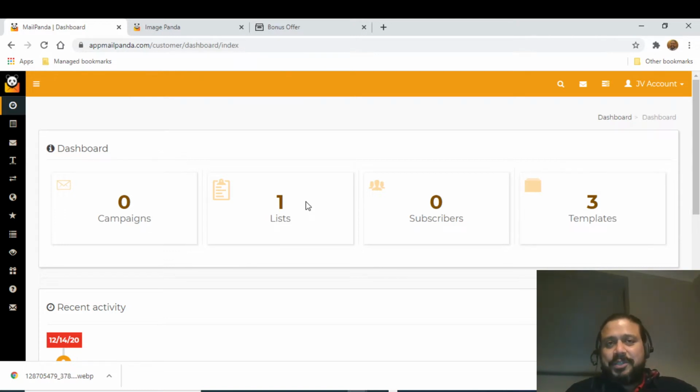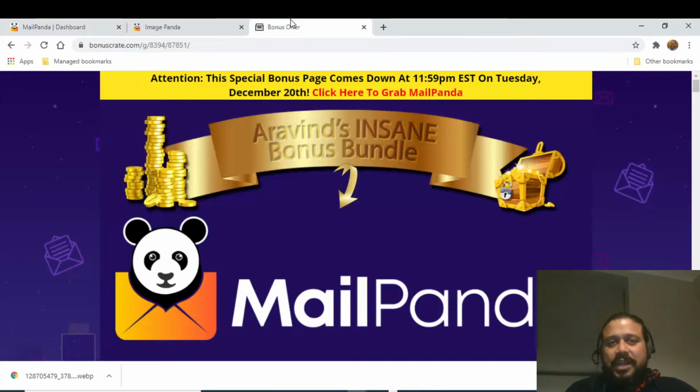Before jumping into the members area, I would like to give a one-line summary of what Mail Panda is all about. Mail Panda is a cloud-based, very powerful email marketing automation tool. It does all the functions of an autoresponder. It can create groups, block emails, create suppression groups, and create multiple campaigns using the standard templates available inside MailPanda.